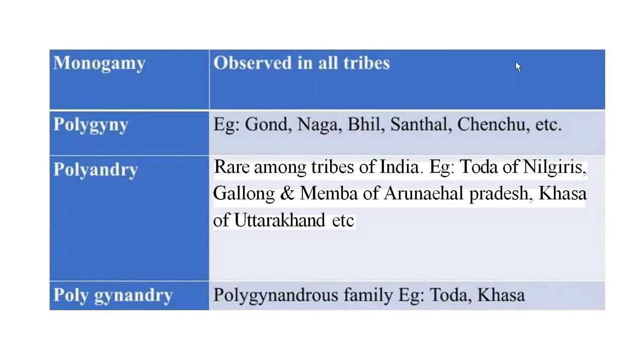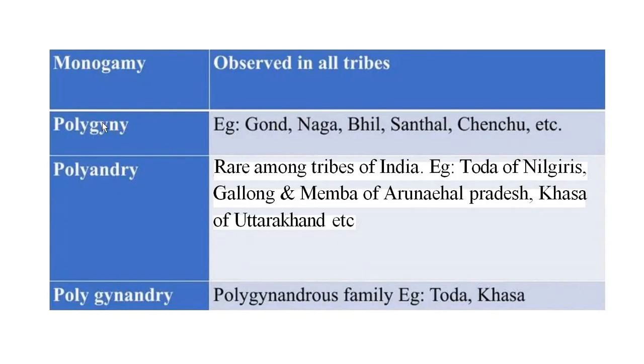next we have different types or ways in which a marriage can be performed. There is monogamy. Monogamy means one male and one female. Monogamy is observed among all tribes. Especially in anthropology, we will be focusing on the tribal areas. Next is polygamy.